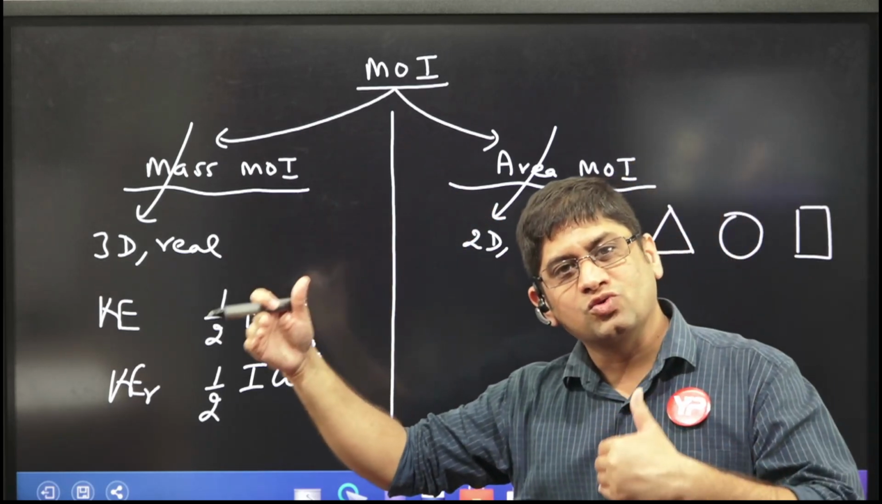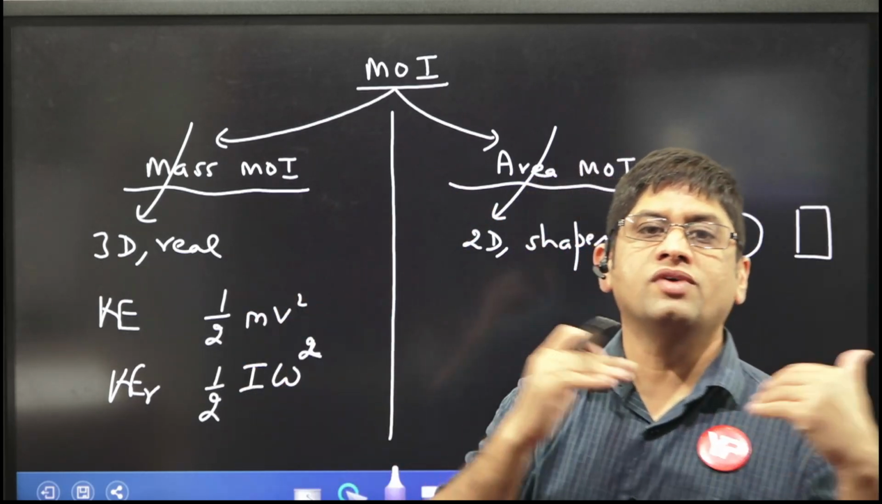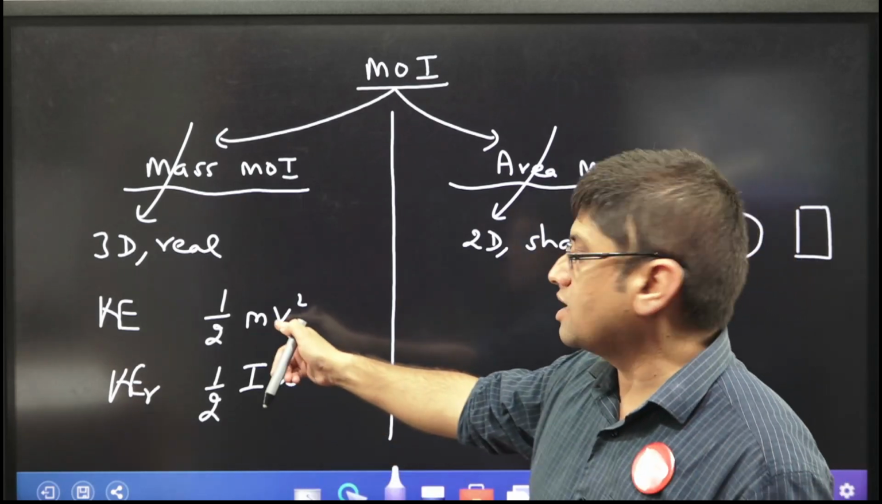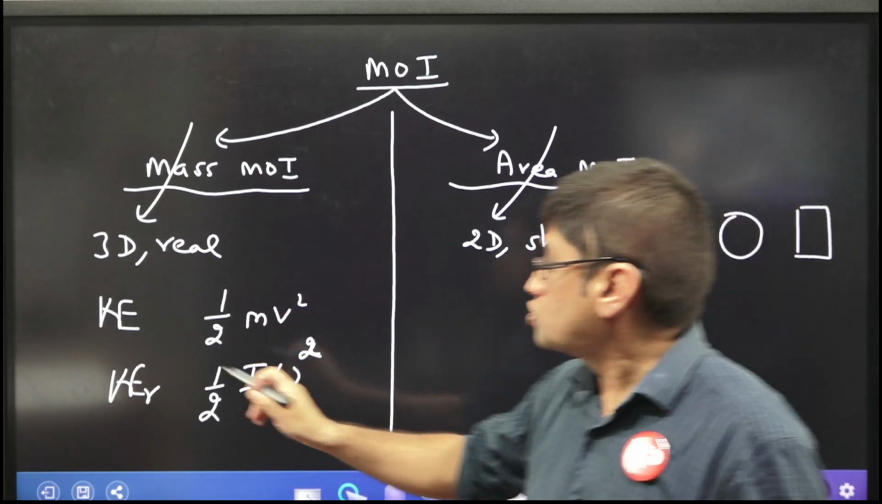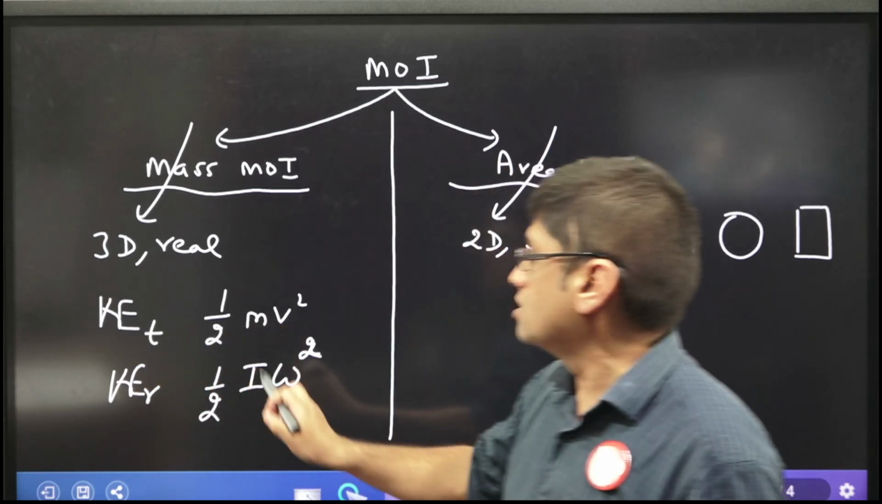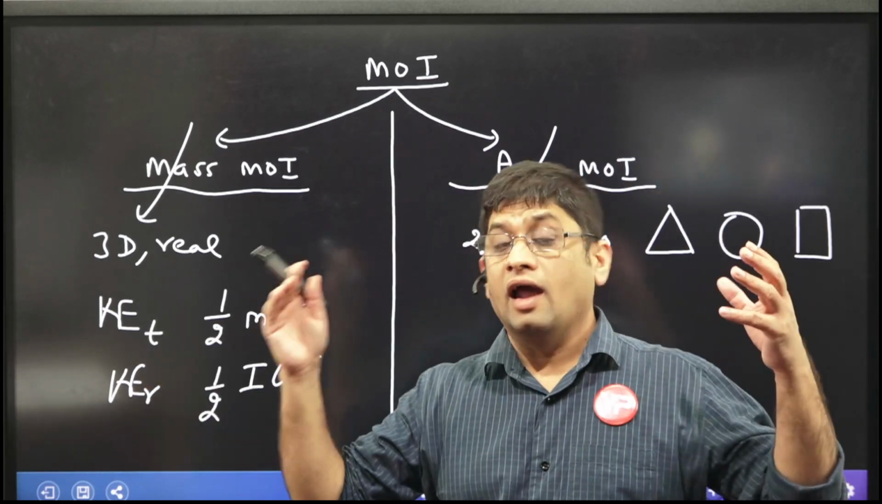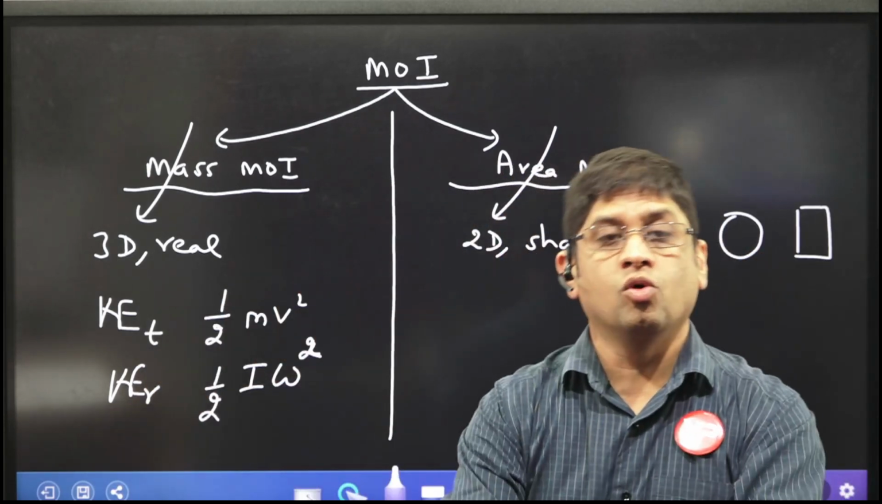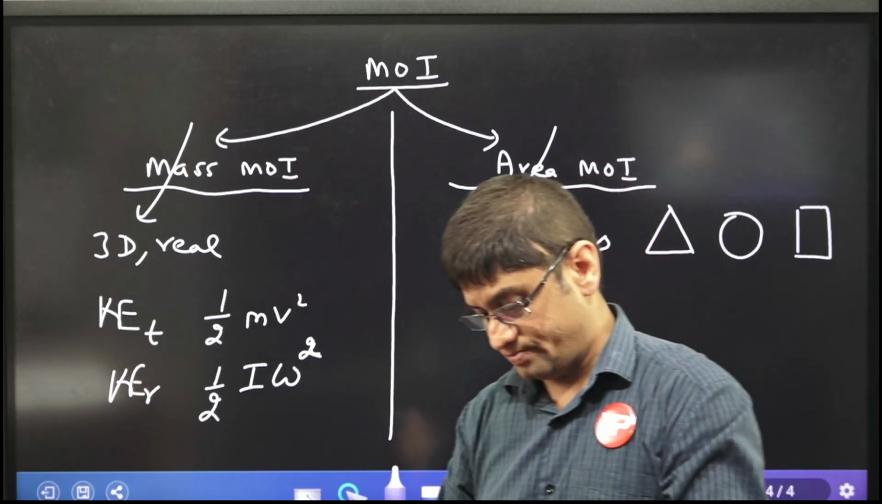Sir, we have to use the mass moment of inertia. Where did we derive the analogy from? We derived the analogy from here. So translational kinetic energy is this, rotational kinetic energy is this, and in the rolling motion you add both and you get total kinetic energy.